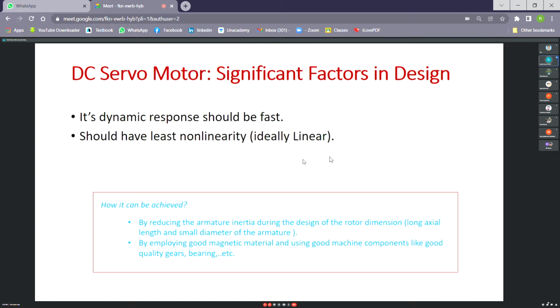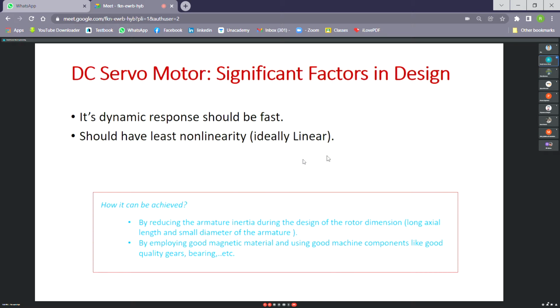One is the mechanical components. That means the bearing, the gear arrangement. If that is necessary, bearing is always necessary. Because of the friction in the bearing, some nonlinearity may get incorporated into the system.